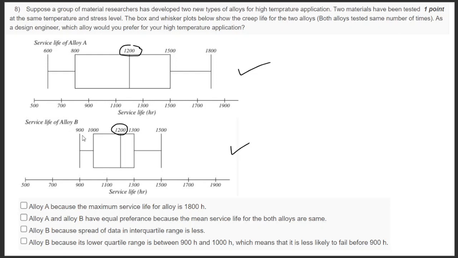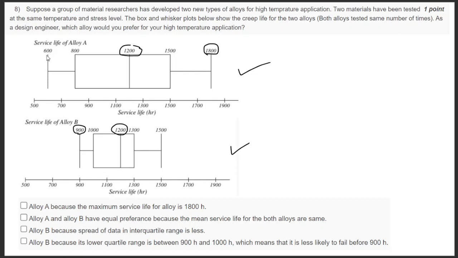Here my lowest is 900, so I can be very confident that it can withstand up to 900 hours without failure. But if I take alloy A, though I have the advantage of up to 1800 hours, due to some conditions, in the metallurgical aspect, it can be due to defect. During testing, one would exhibit 1800 hours, but one would have failed at 600. So this is very inconsistent.